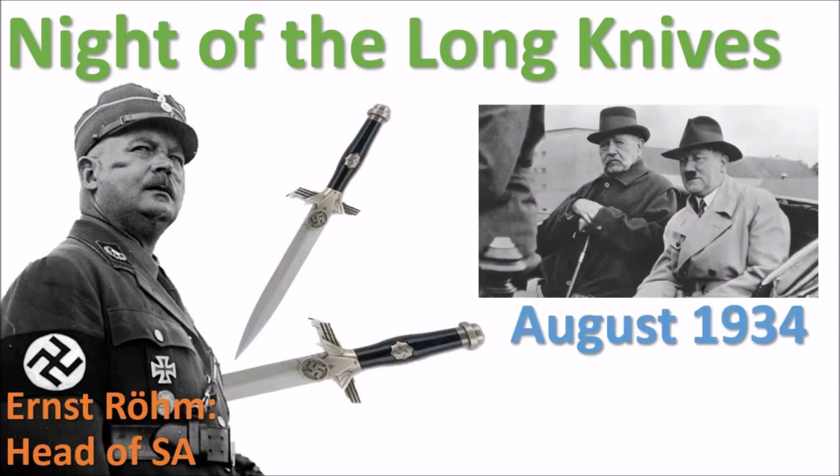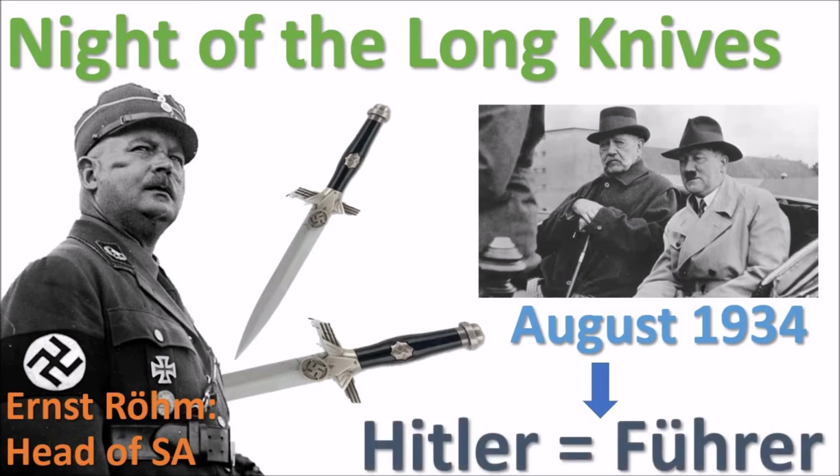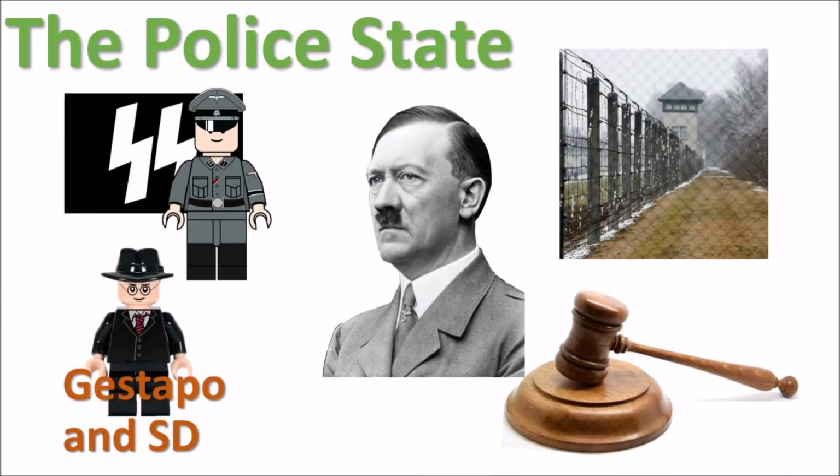Hitler's power is strengthened even further in August of 1934 when President Hindenburg dies of natural causes. With this in place, Hitler now sets out to make himself Führer of Germany, ensuring that everybody is loyal to him and him alone. Even the army are made to swear oaths of loyalty. Now, as undisputed leader of Germany, Hitler sets out to keep it this way, establishing an extensive police state. This is where the police and any other government forces control people's lives. Neighbours are encouraged to spy upon one another, and anyone who disagrees with the party can be made to disappear.